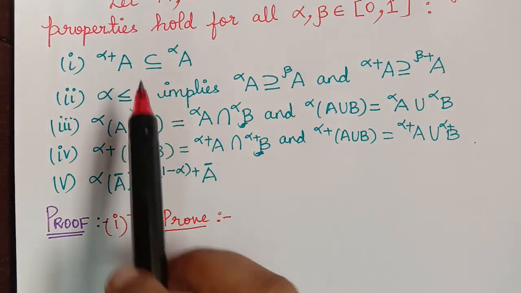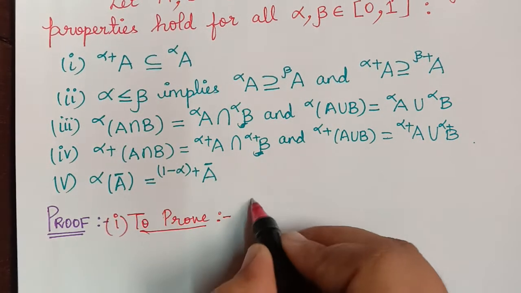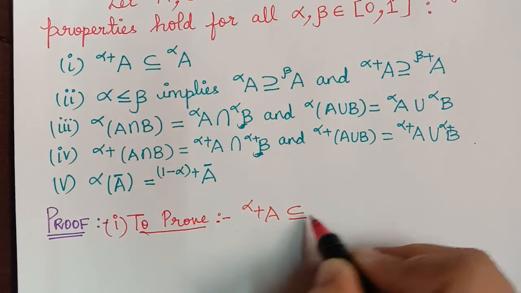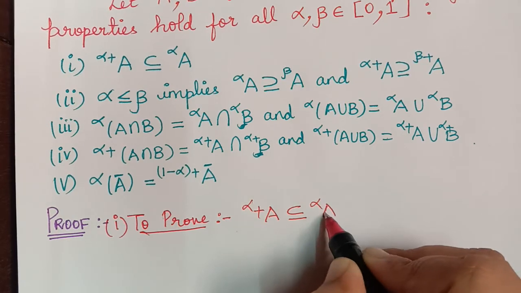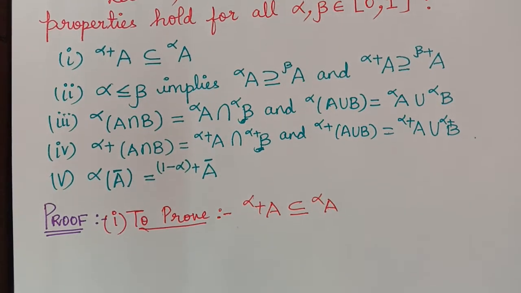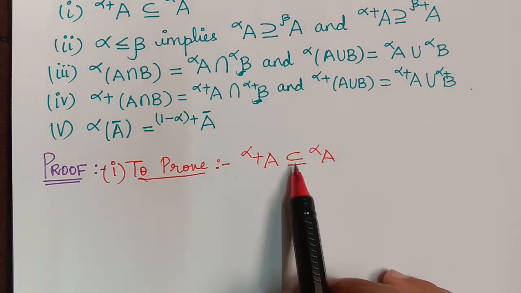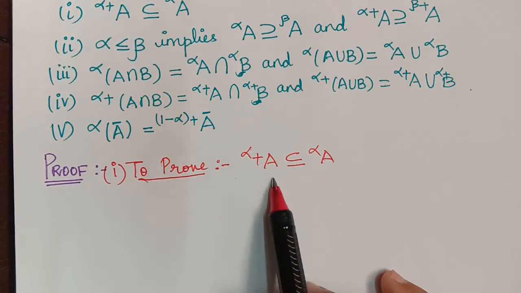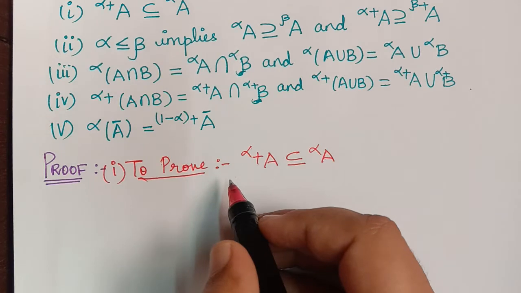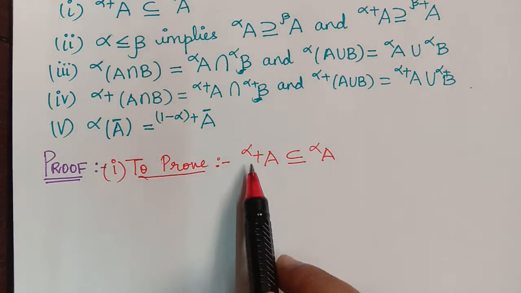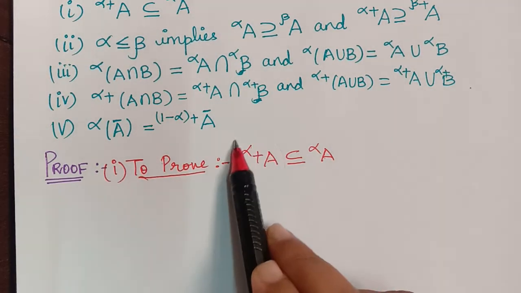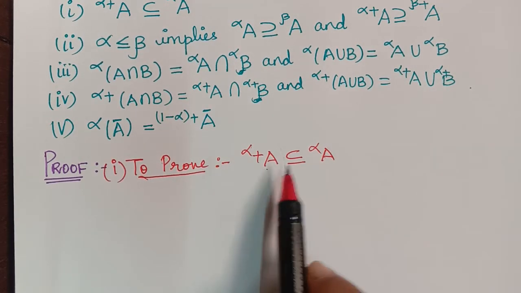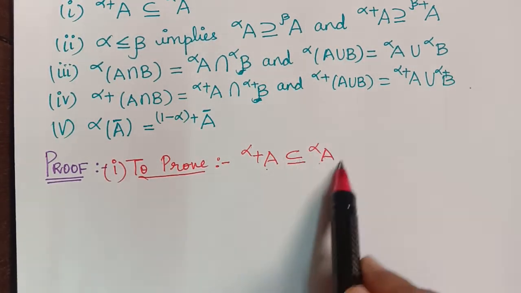We are going to prove that the strong alpha cut of the fuzzy set A is a subset of the alpha cut set of A. Now, in order to prove that one set is a subset of another set, in the concept of crisp sets, we have to choose an element in the strong alpha cut set, and then we have to prove that that element also belongs to the alpha cut set.